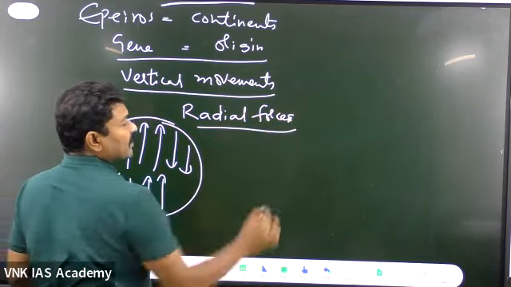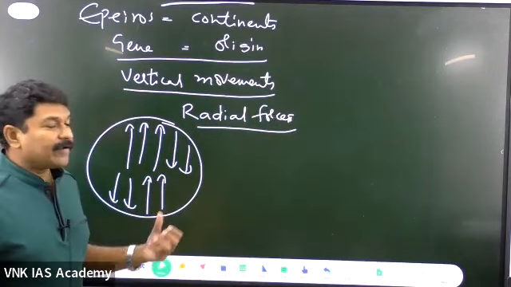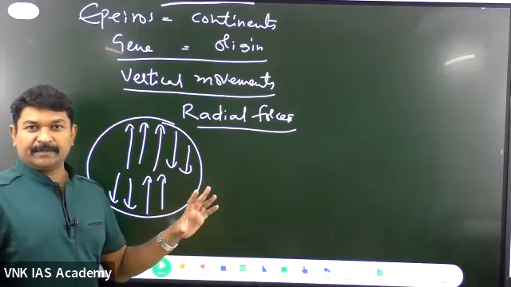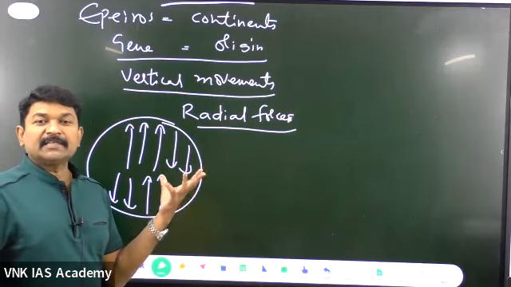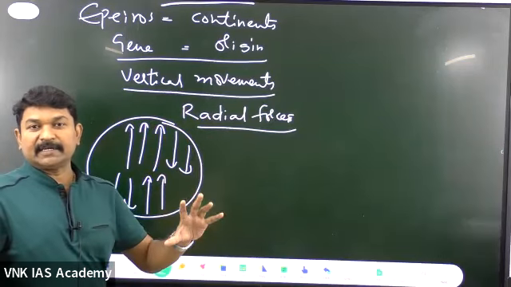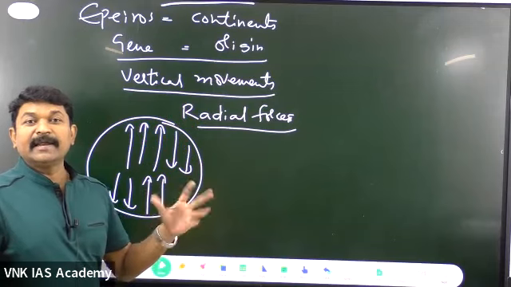If there is a question regarding what the different radial forces are, then you need to talk about the epirogeny forces only. Why are they called radial forces? Because they are radiating out from one common center, and therefore they are called radial forces.